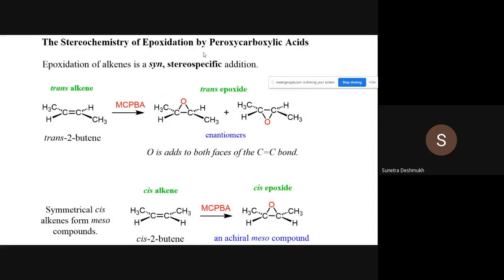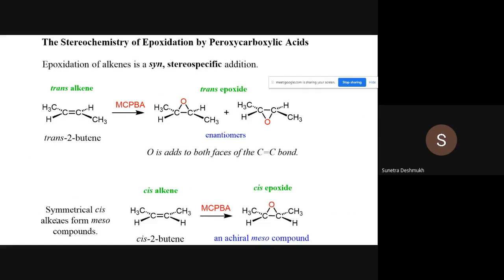The stereochemistry of epoxidation by peroxycarboxylic acid. Epoxidation of alkene is a stereospecific reaction. So we started, this is an open chain olefin. We started with trans alkene. In the trans alkene, on this carbon atom the methyl group is present below the plane, and on this carbon atom the methyl group is present above the plane. So both are opposite to each other.